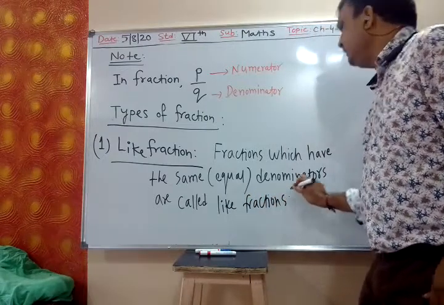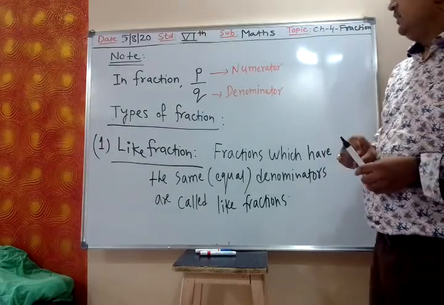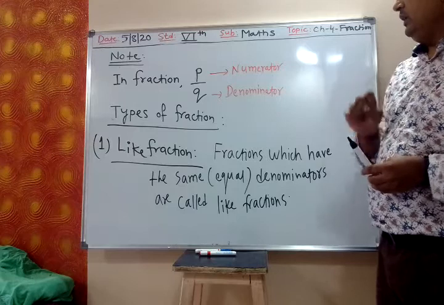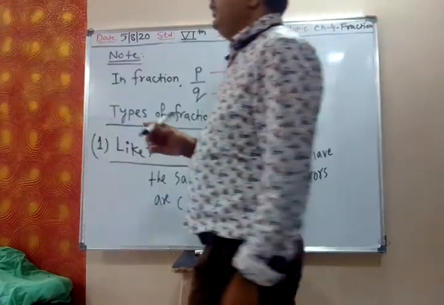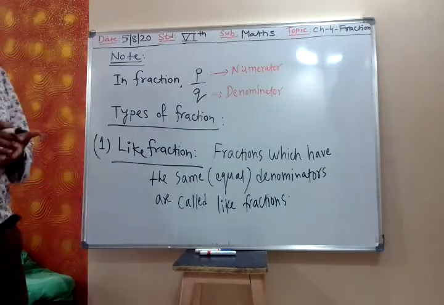So if denominators of two fractions are same, then they are like fractions.